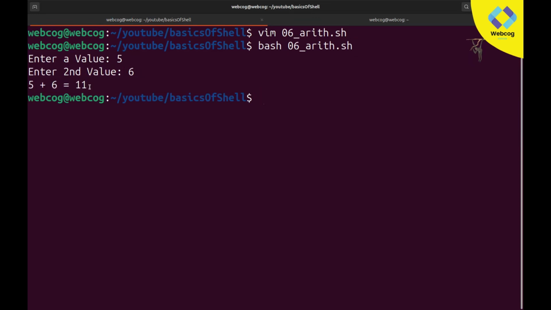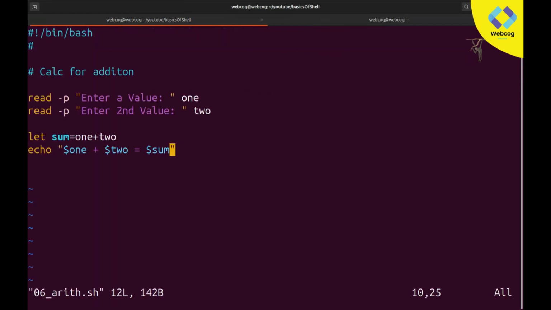So this is basically the user interaction we are doing, and along with it we are also applying some arithmetic operations. I hope you guys are clear. I am not going to do this with all the operators. If you want to multiply, you just change the sign to an asterisk; for minus, change the sign to minus; if you want to divide, change it to divide. These are simple things. I am not going to do them all one by one.